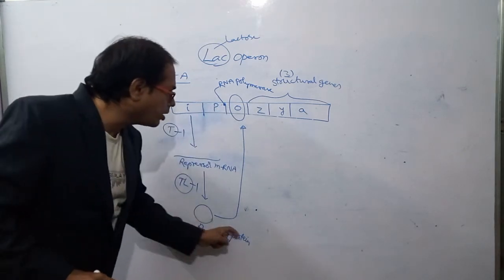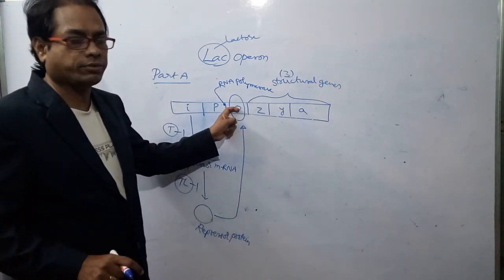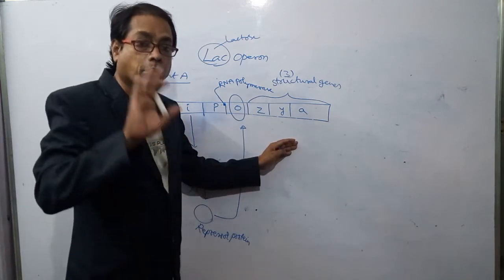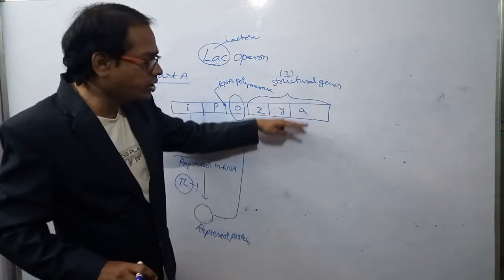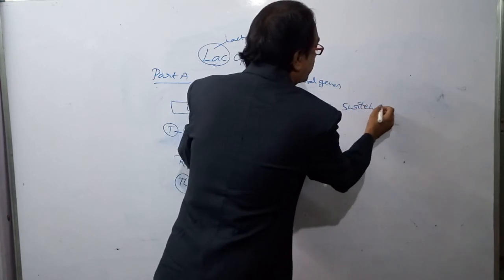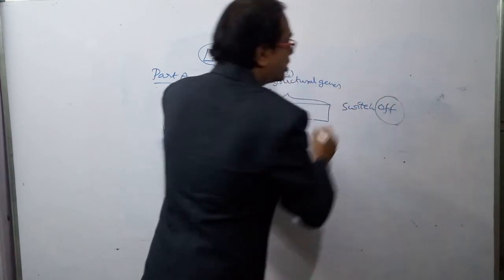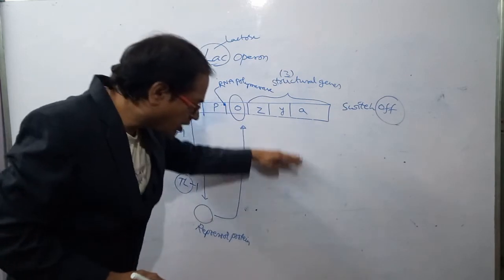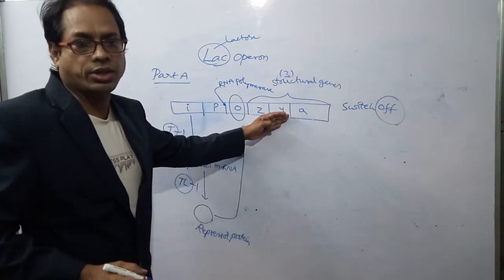When repressor protein binds to the operator gene, transcription is prevented. That means structural genes are switched off. There is no transcription from structural genes.